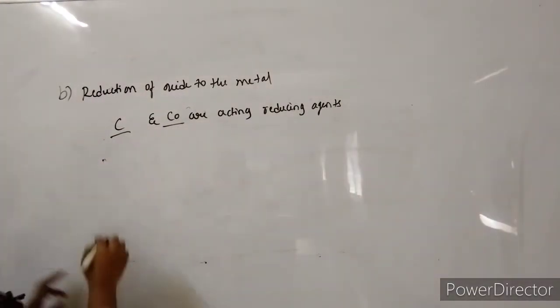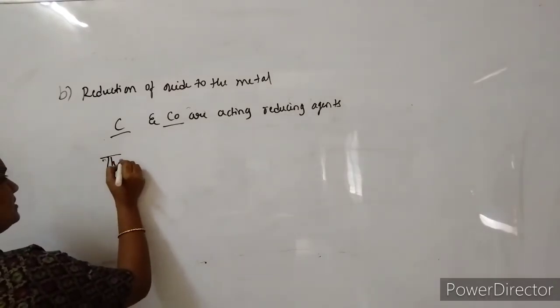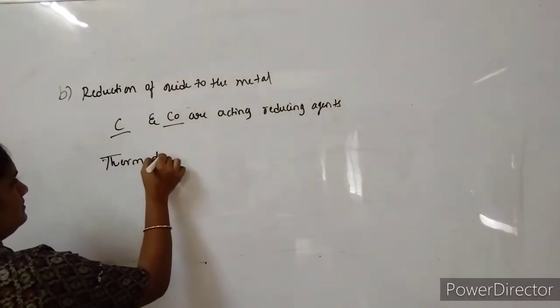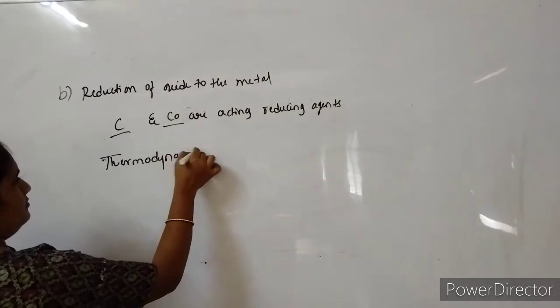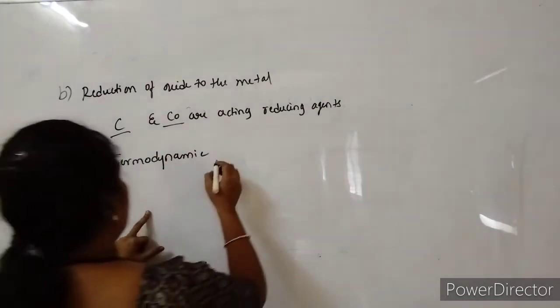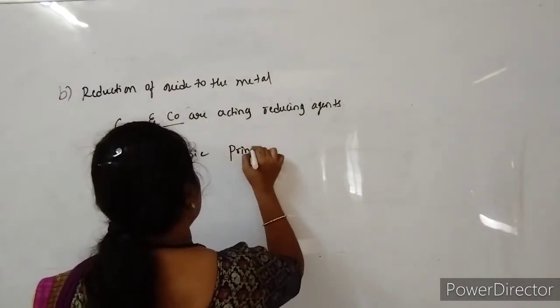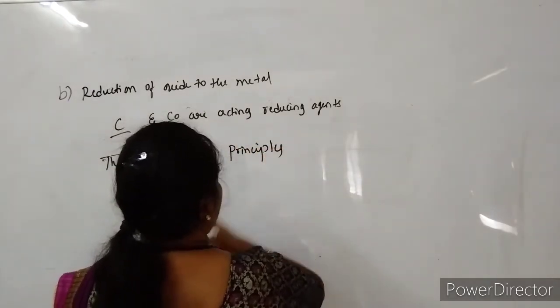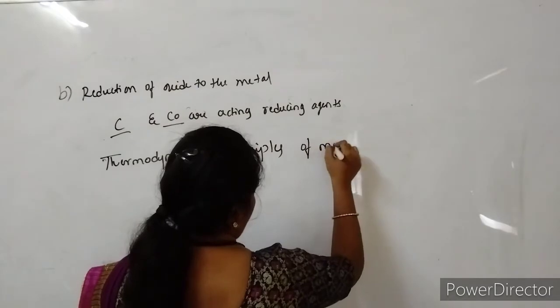Okay, thermodynamic principles of metallurgy.